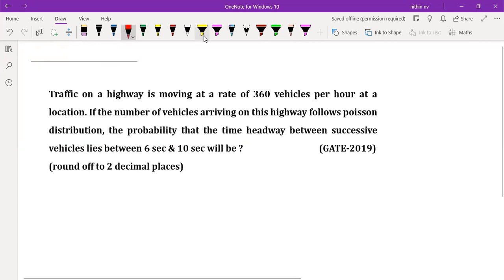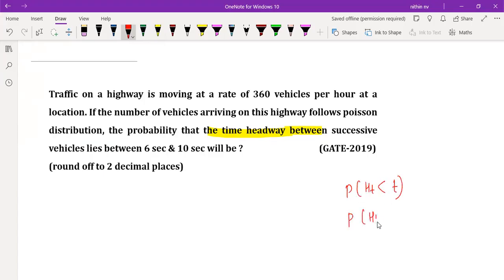What they are asking is, till now what we have seen is, they will be asking either the time headway is less than a particular time or greater than a particular time. Like that only we have seen, no? Either a probability of time headway less than t seconds or probability of time headway greater than or equal to t seconds. Right or not?